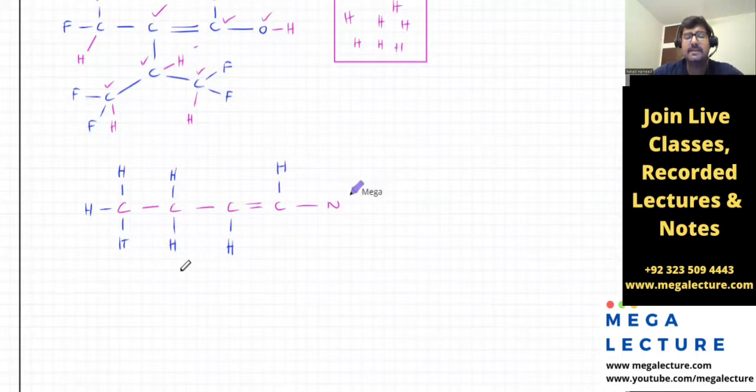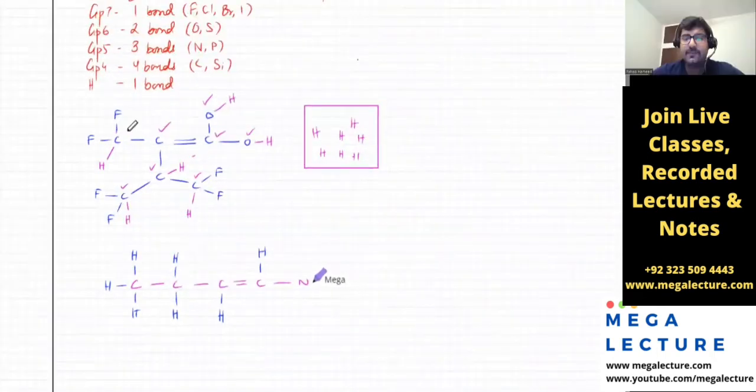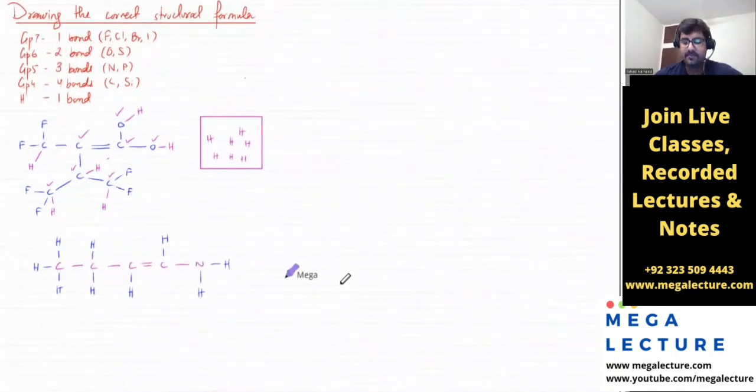How many hydrogens with the nitrogen over here? Nitrogen, remember, is group 5. It should be making 3 bonds. It's making only one, so it should have 2 more hydrogens, right? So that's it. You've got the correct structure of this molecule. Actually, mostly it is hydrogen, okay? It's mostly hydrogen, but it could be any other thing as well.